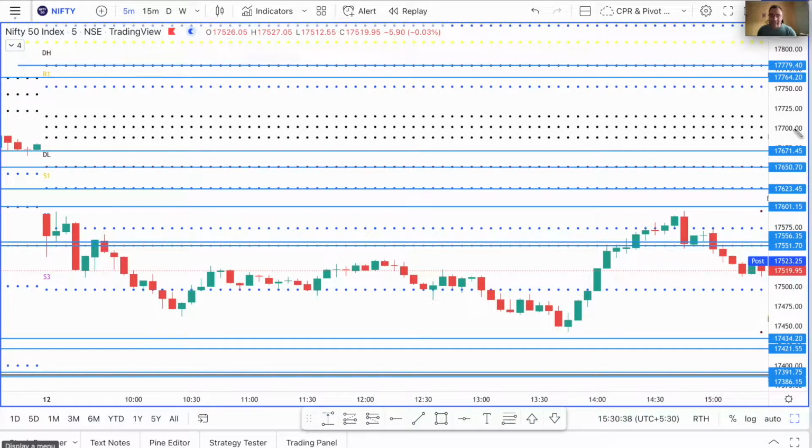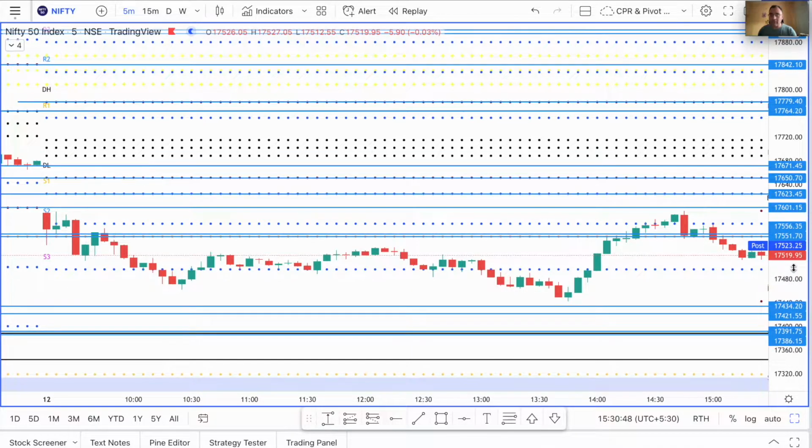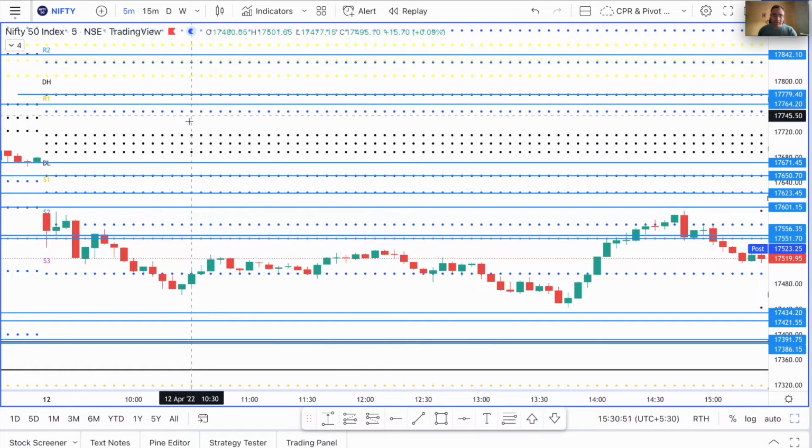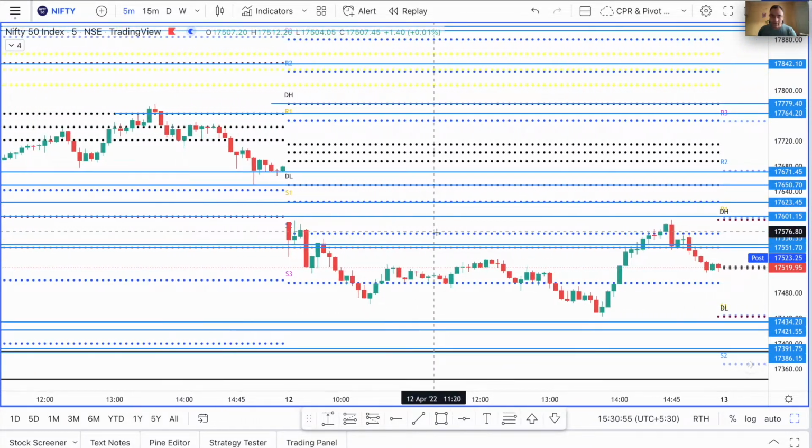So let's start by analyzing Nifty first. Well, it was a pretty sideways day in Nifty today. It was not a very wide CPR, so the expectation was not that the day would be so sideways, but SGX Nifty was indicating a gap down opening, and we did have a gap down opening.